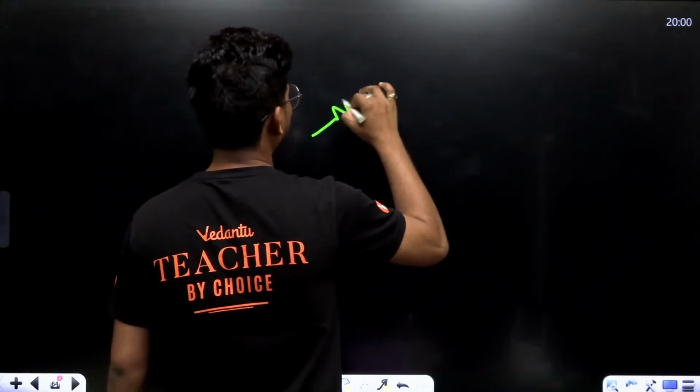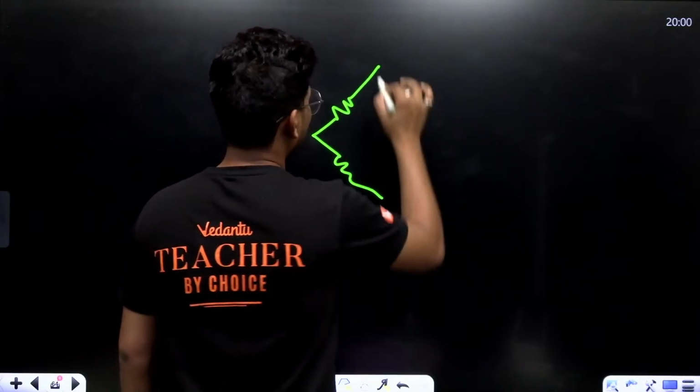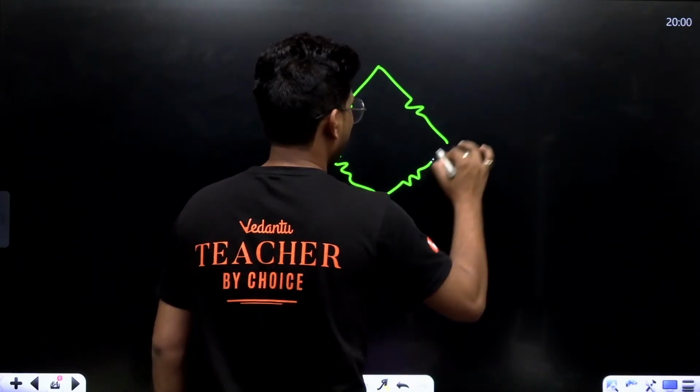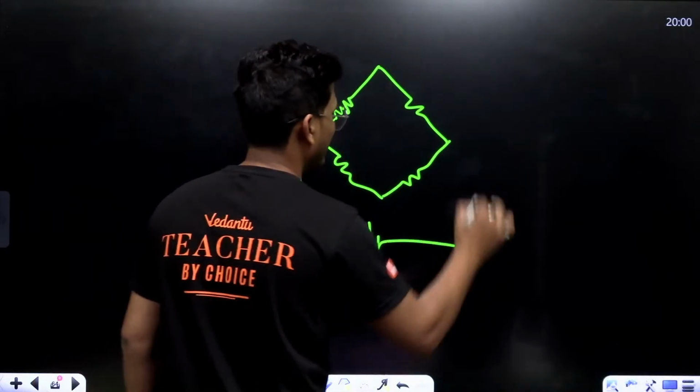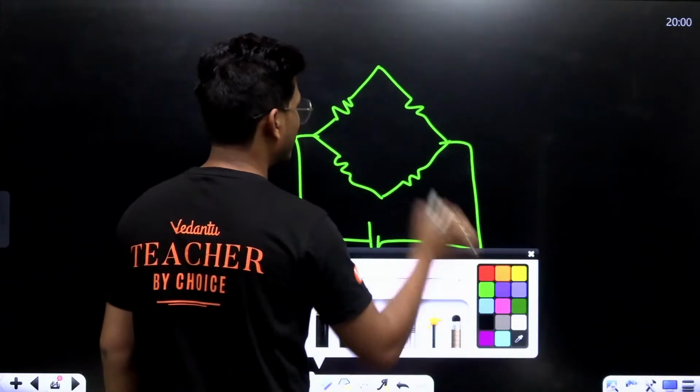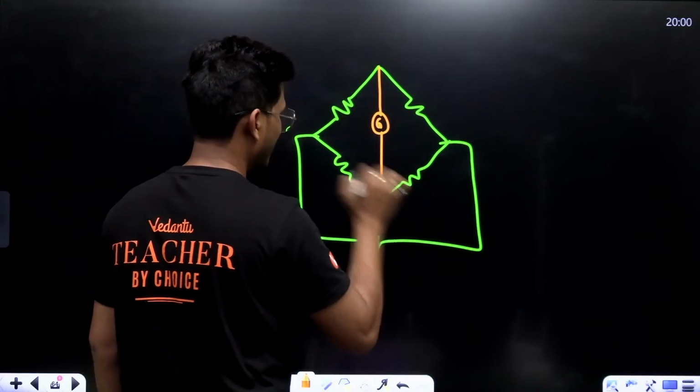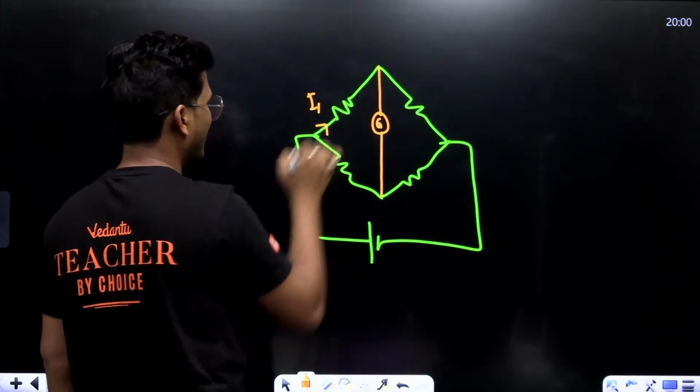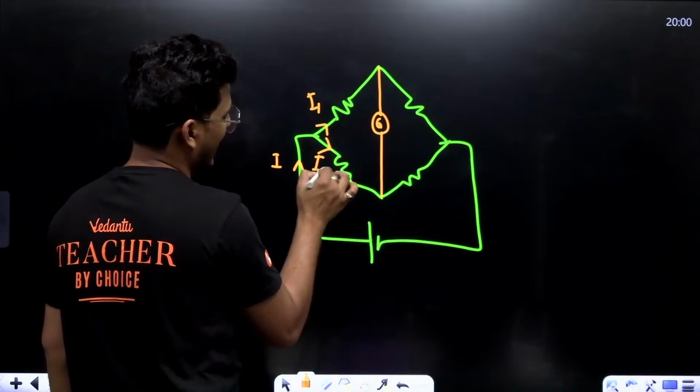See, in the simplest way, this is the potential difference, this is a galvanometer. Now, I1 current this way, I2 current.